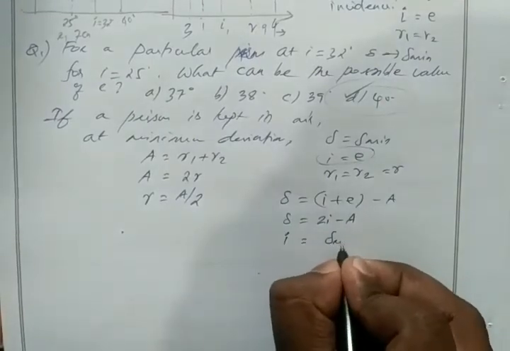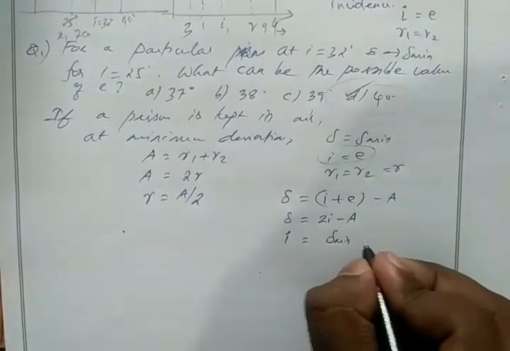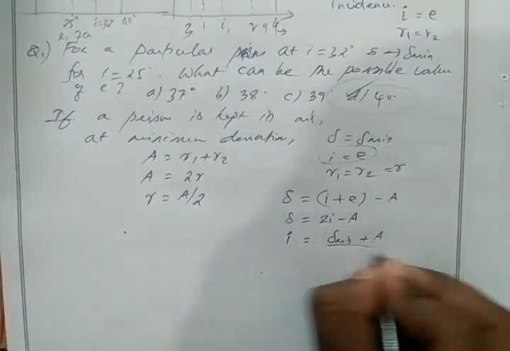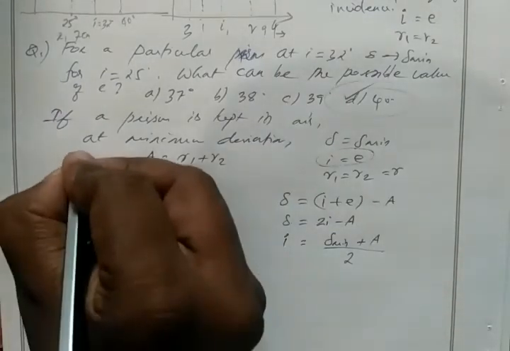This del is del minimum, for the minimum condition, del equal to del minimum. So I equals del minimum plus A divided by 2. Now apply the formula for this prism.